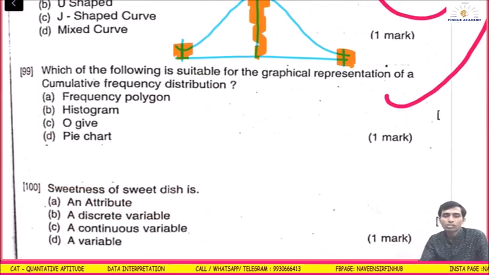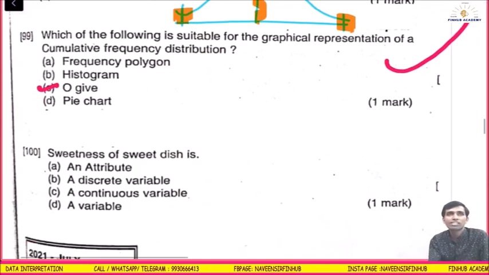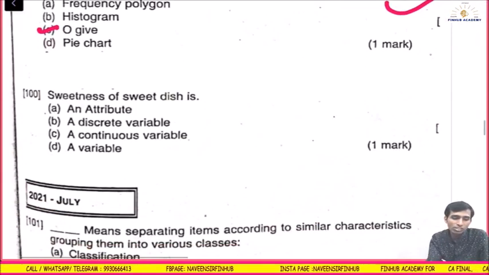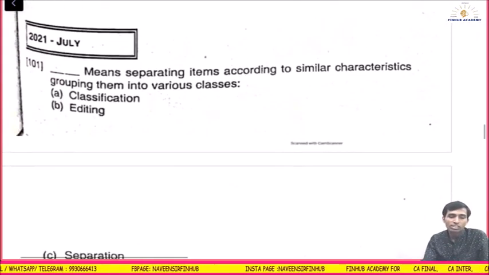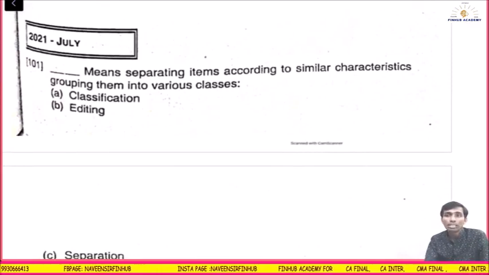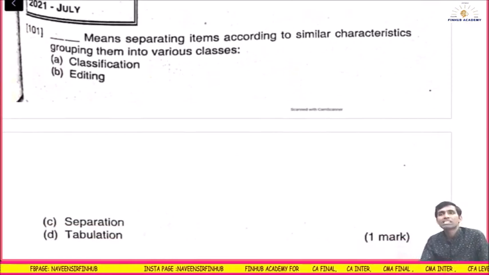Which of the following is suitable for the graphical representation of a cumulative frequency? Ogive. Again, their favorite question. See, ogive is the answer. Sweetness of a sweet dish is what? Attribute. Repetition. Dash means separating items according to similar categories, grouping them into various classes.